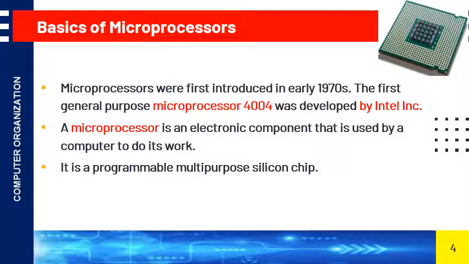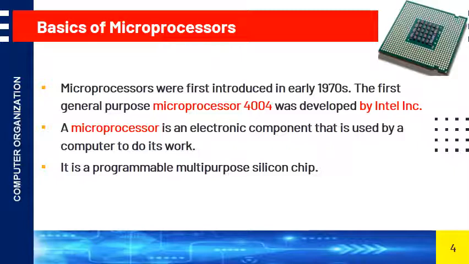Next, basics of microprocessor. Microprocessors were first introduced in the early 1970s. The first general purpose microprocessor, the 4004, was developed by Intel Corporation.